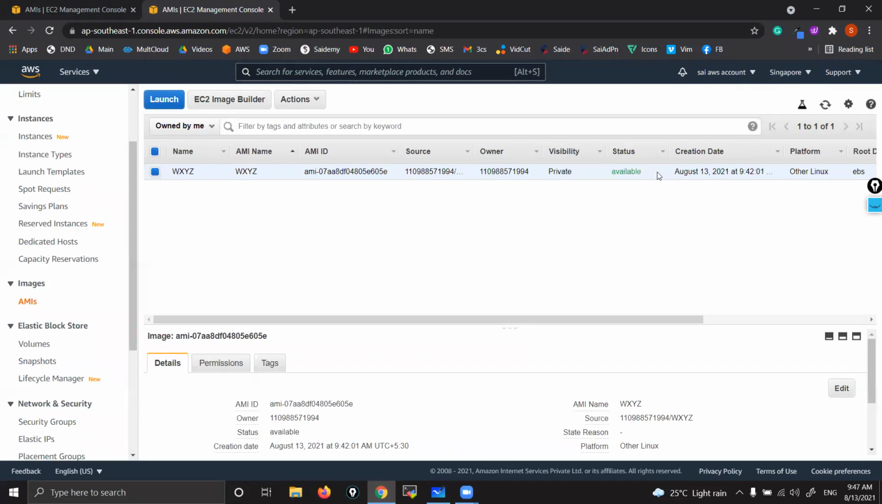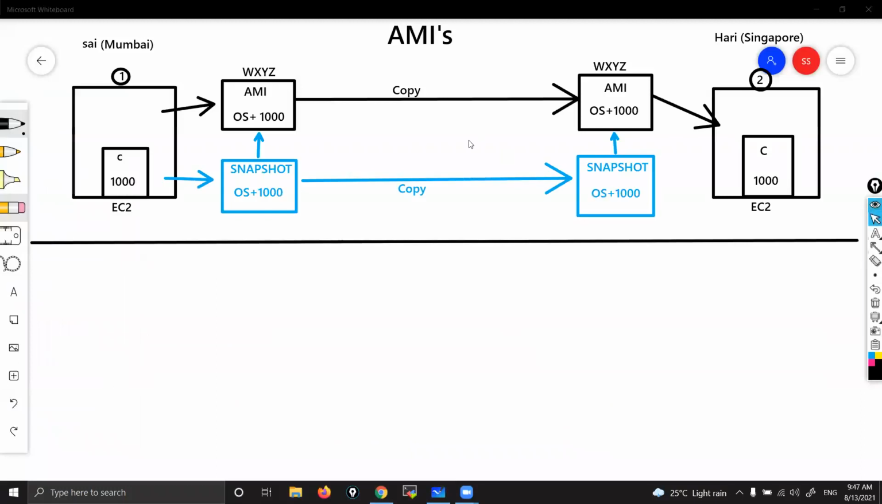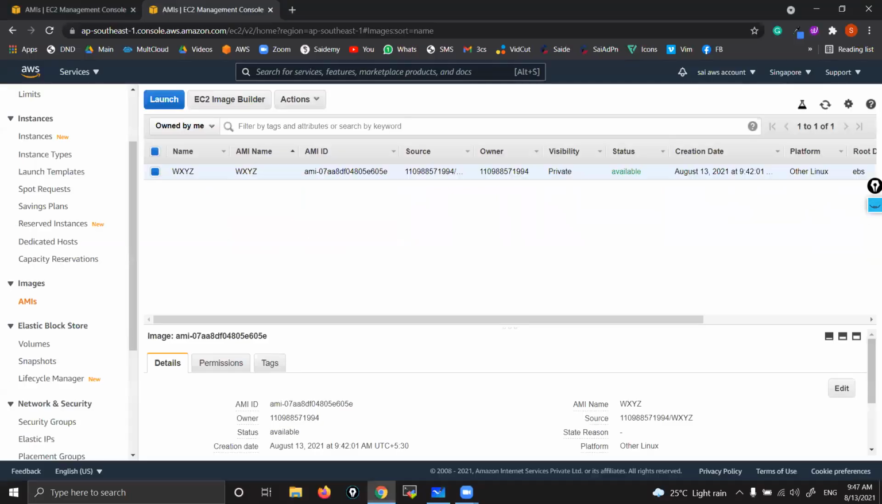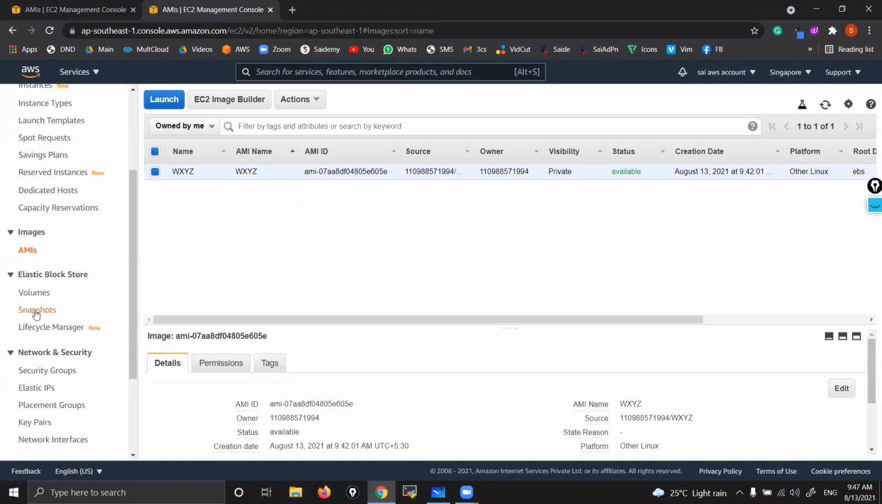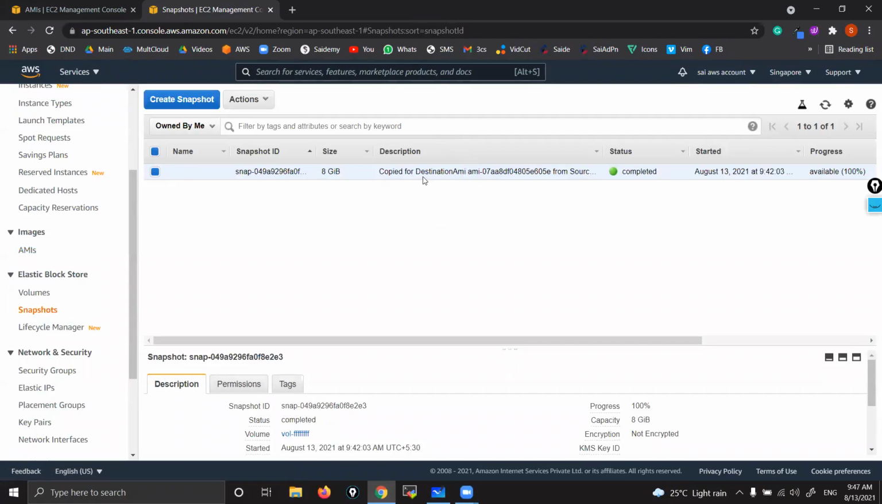Okay, done. You can see available. We copied the AMI to the Singapore location. That means you should be able to see the respective snapshot. Correct? Let's verify. Go to snapshots here. You can see in Singapore, yes, the snapshot is there. For that also, let me use the same. You can see the snapshot is there, right? See, copied from source to destination.